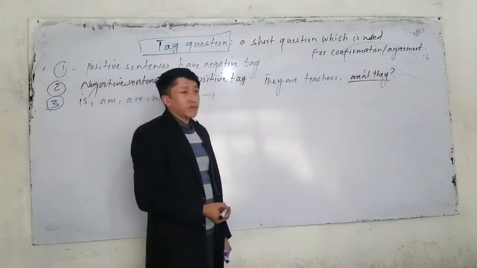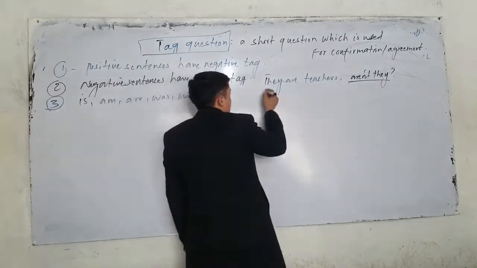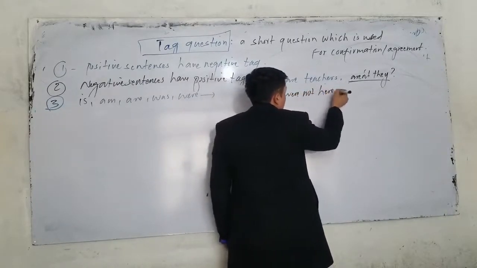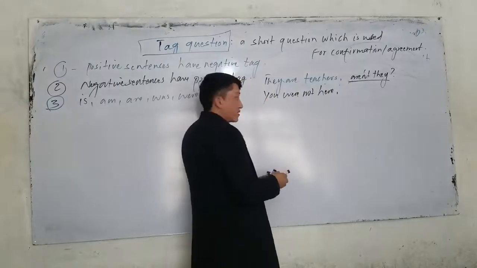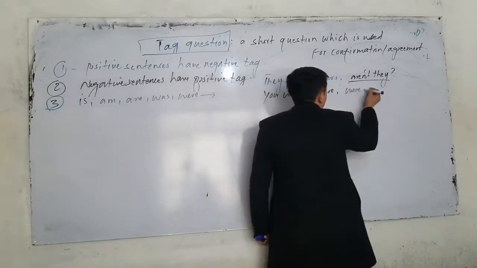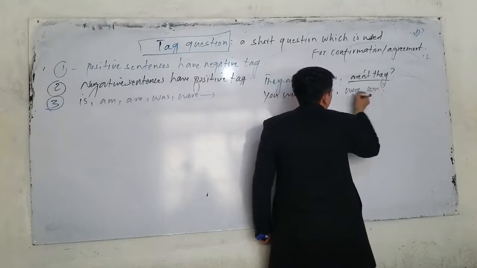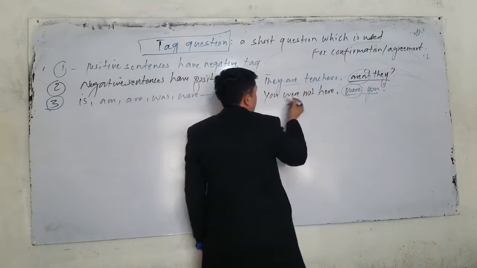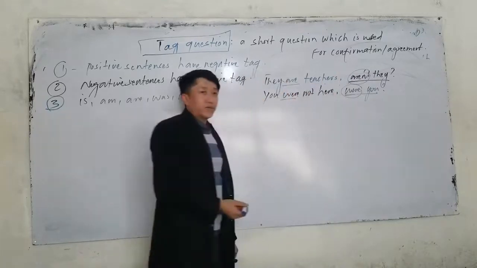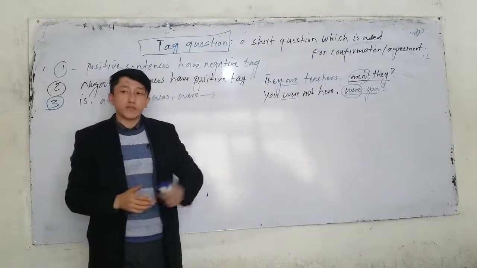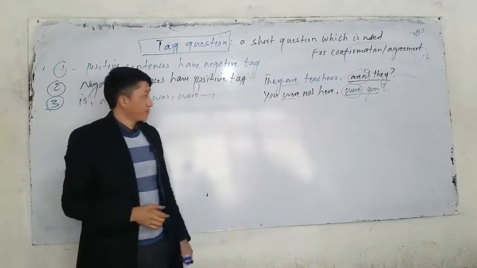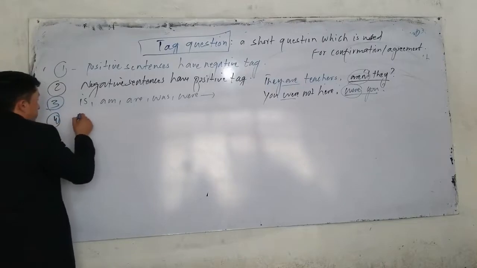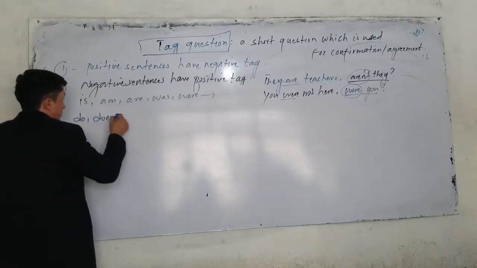They are teachers, aren't they? Or if I say you were, for example, you were not here. What is the tag question here? You were not here. What is the tag? Were you? So in tag questions, if you have a to be verb in a sentence, the tag should also be used with a to be verb. But here we use which form? The contraction form.